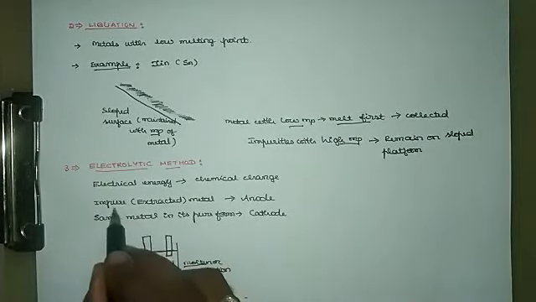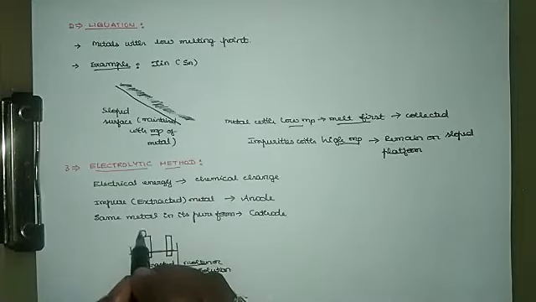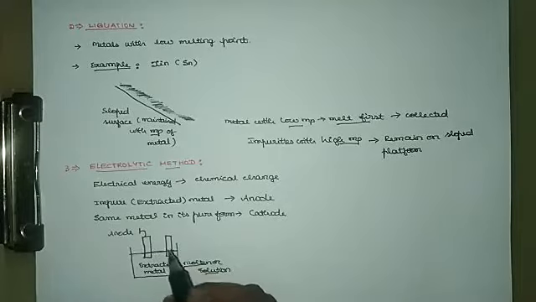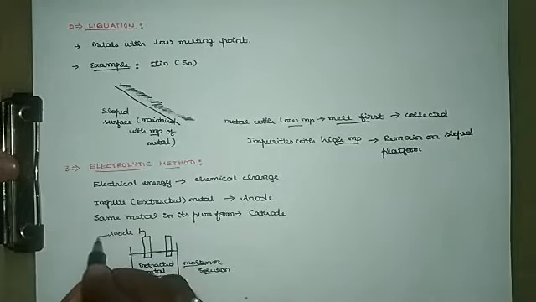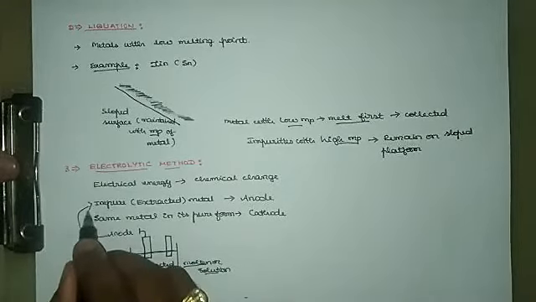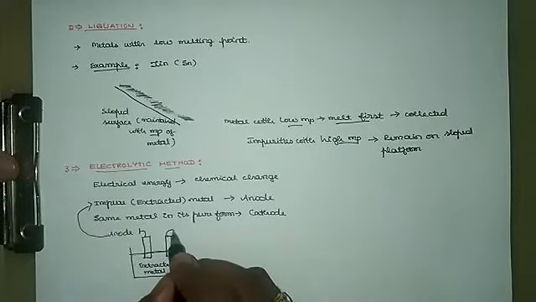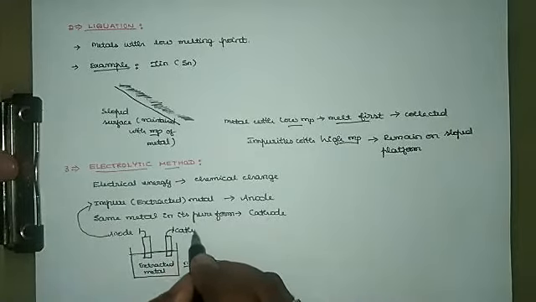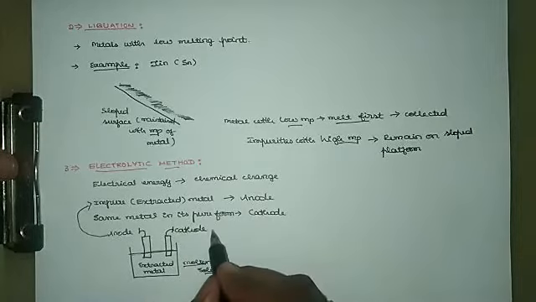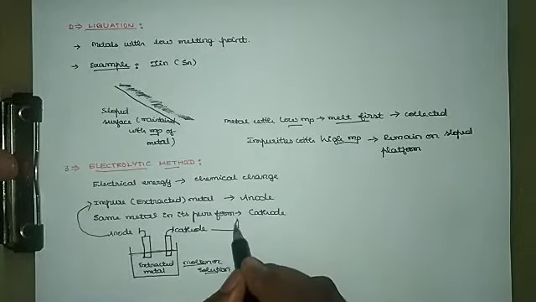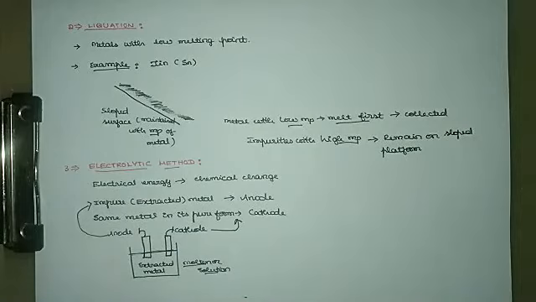One electrode is from the impure extracted metal what you have taken, so it is anode. So anode is your impure extracted metal, and cathode you can consider the same metal in its pure form.